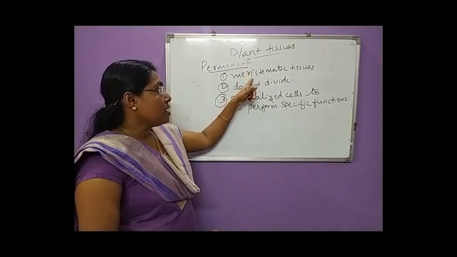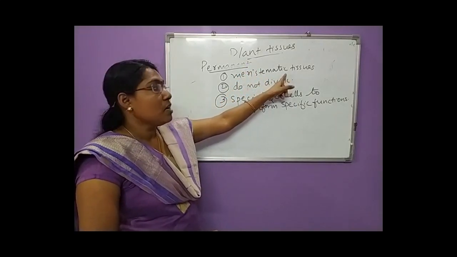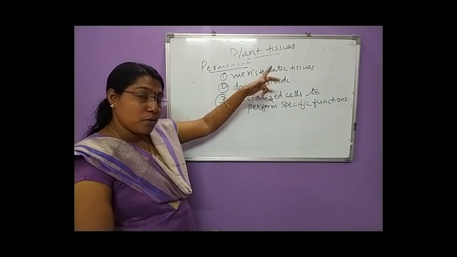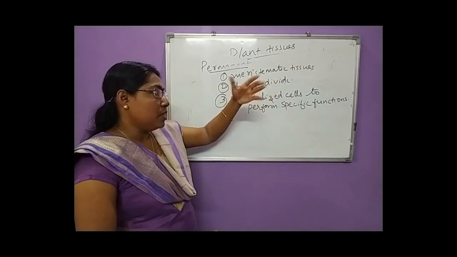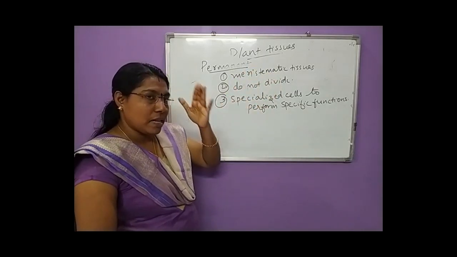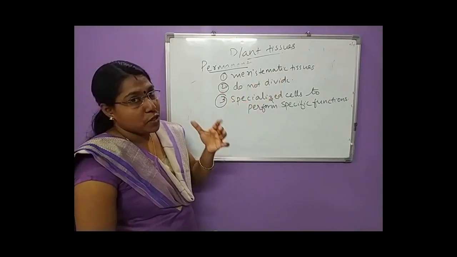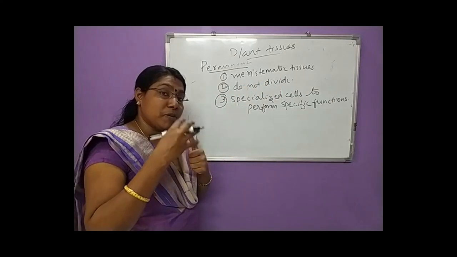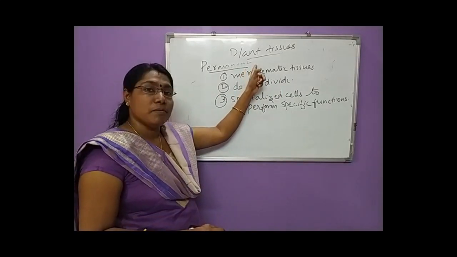So these are the important features. First, these permanent tissues are produced from the meristematic tissues. The cells produced from the meristematic tissues elongate, mature and are also specialized to perform specific functions. Those tissues are known as the permanent tissues.